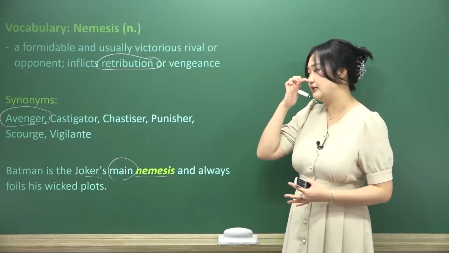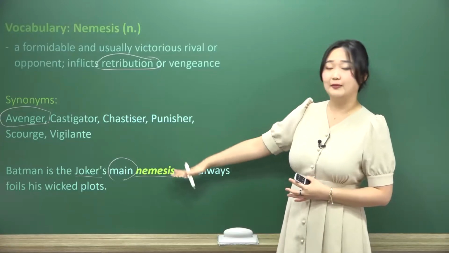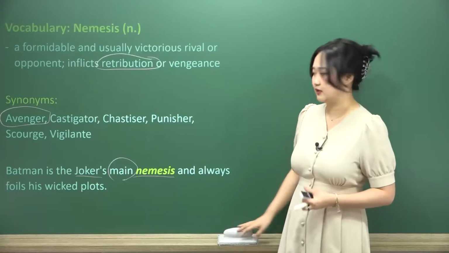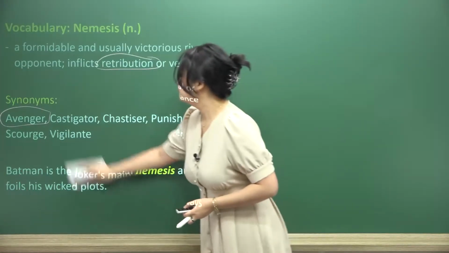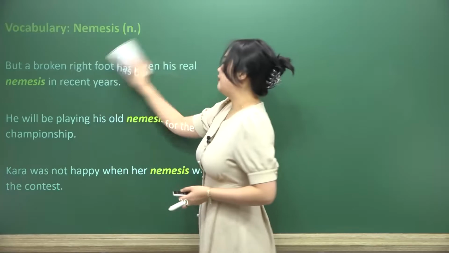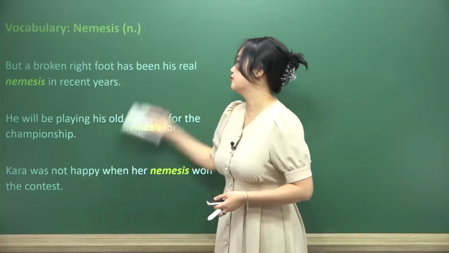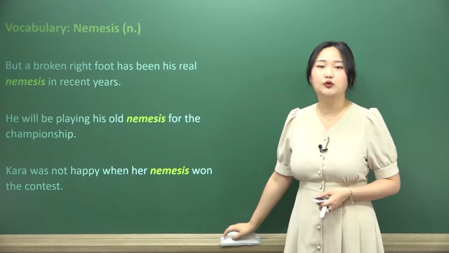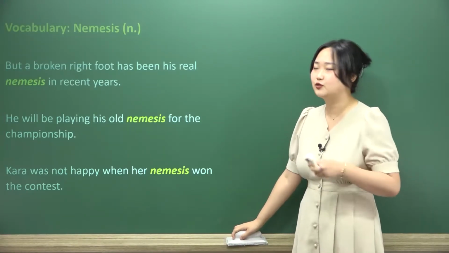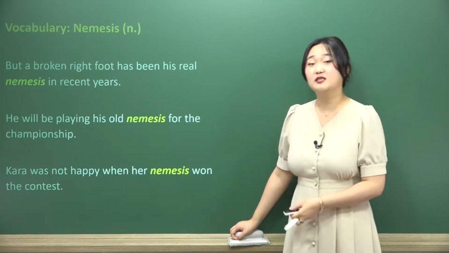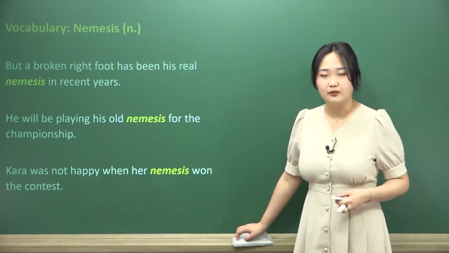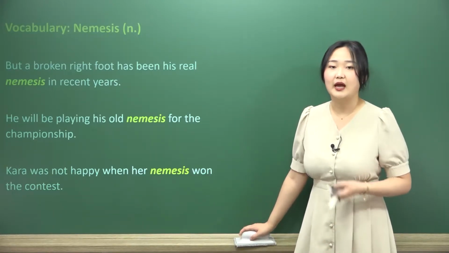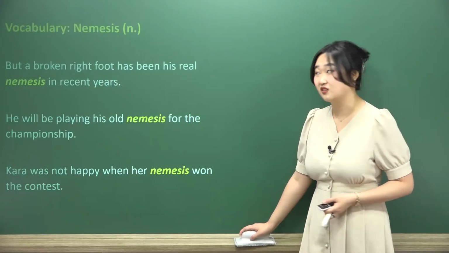And so the word nemesis also has this connotation, this insistence that whoever your nemesis is has probably won before, okay? Has won against you. This is not the first time. But a broken right foot has been his real nemesis in recent years. And so here, this right foot that's been broken, that's the true evil in his life, the true rival, the true opponent. But why is it a nemesis? Because it's won against him before. He wasn't able to walk before because of a broken right foot, and so now it still bothers him, and he considers it his nemesis because it still hurts.